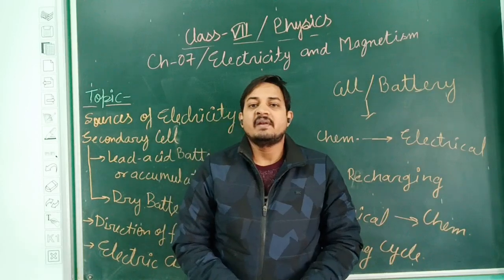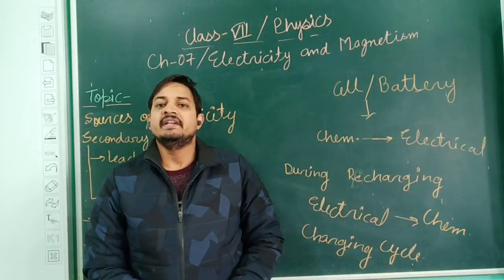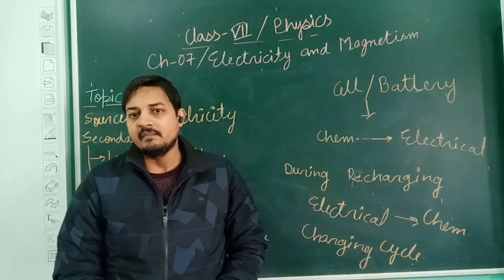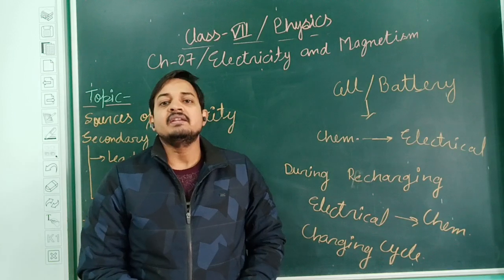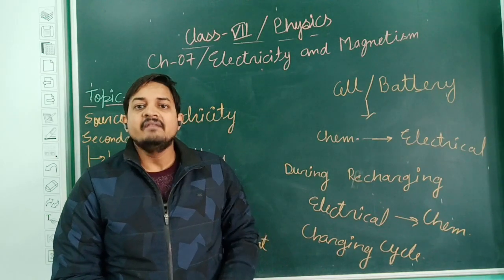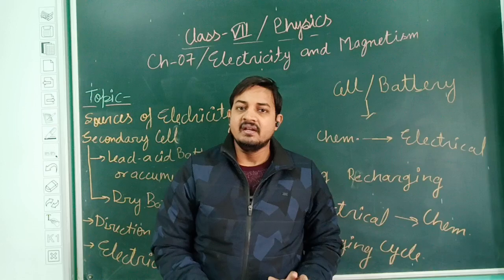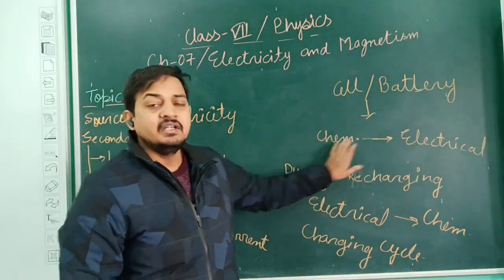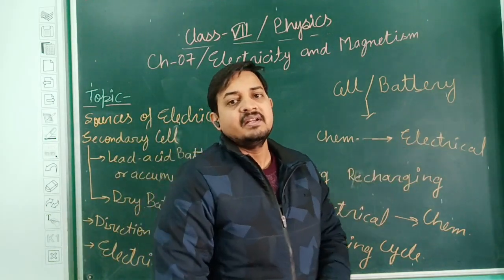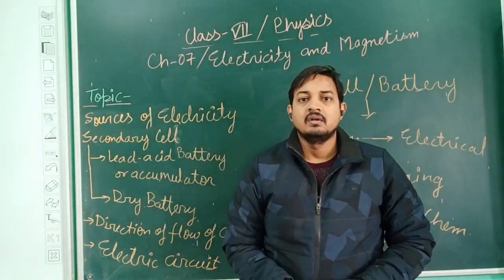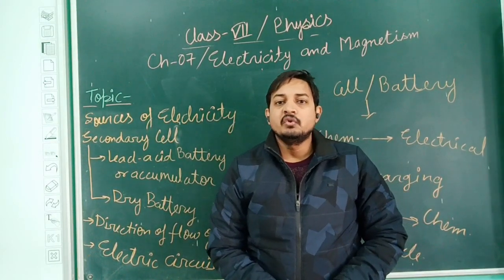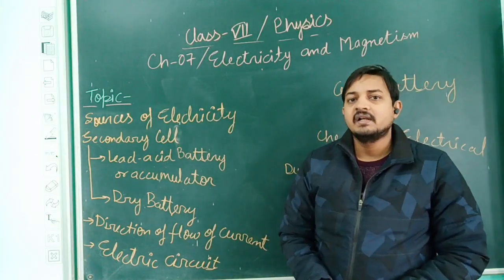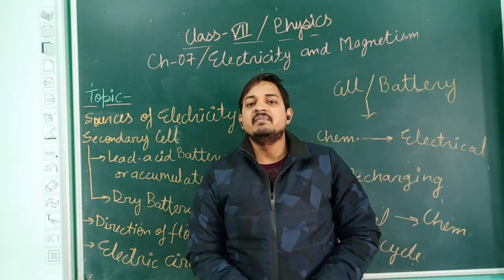Just now we have discussed primary cells, which can be used only a single time. That is why we need a certain cell or battery which can be used several times. That is why we have designed secondary cells. Every cell has the same principle or mechanism: all cells or batteries are used to convert chemical energy into electrical energy. But what is happening in the case of a secondary cell? Secondary cells can be used several times by passing electrical current. Whenever we pass electrical current through secondary cells, they can be recharged.